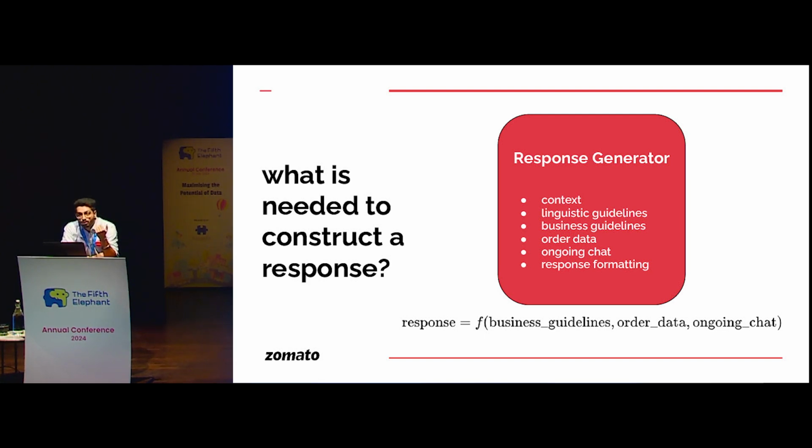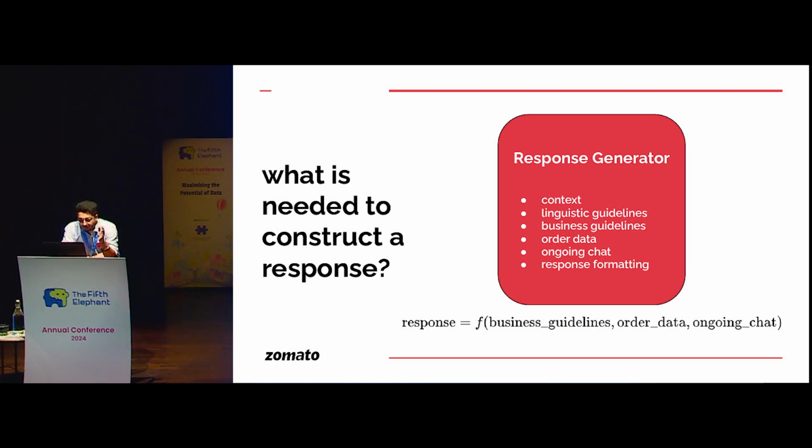Since we're talking about the pre-delivery scope here, what I mean by order data is where exactly your order is at a given point of time. For example, it could be picked up by the delivery partner, it could be on the way, it could still be preparing, or it could be that the rider is not assigned yet due to some reasons. So that is the order data. And the other one is the ongoing chat. You obviously need to capture the 10 or 12 ongoing messages in the history to carry on the context of what the customer is asking and what is the intent behind asking that.